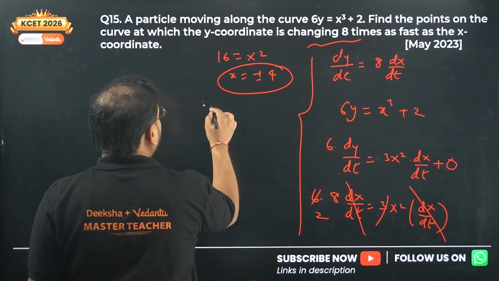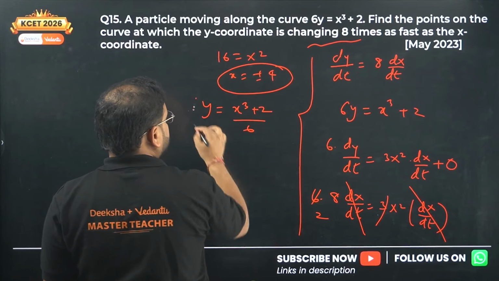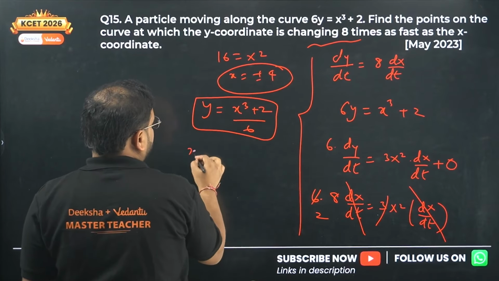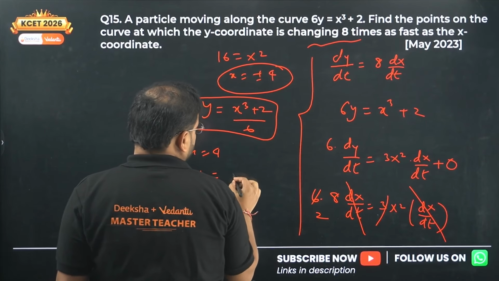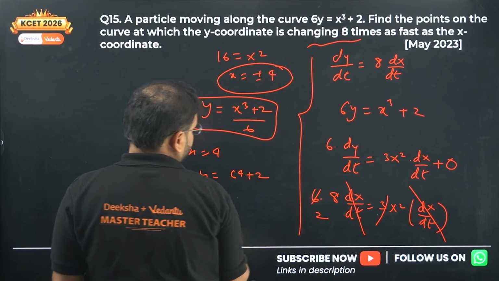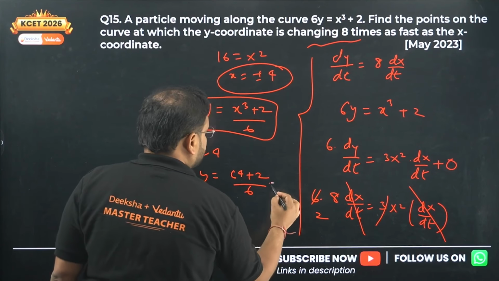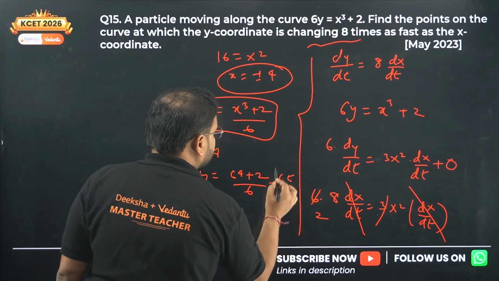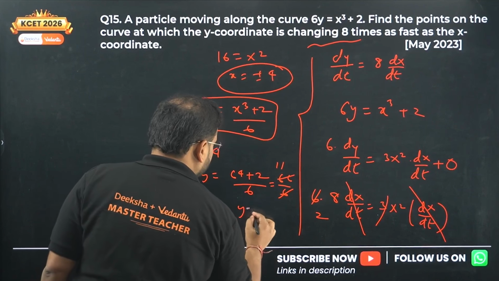Find the y value. Y is x cube plus 2 upon 6. When x is 4, we get y as 4 cube, 64 plus 2, divided by 6. So 66 by 6, which is 11. So when x is 4, y is 11.